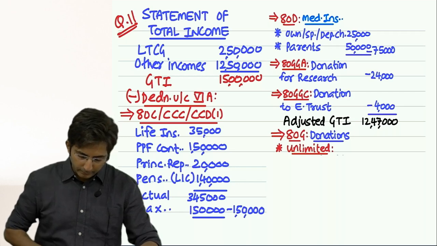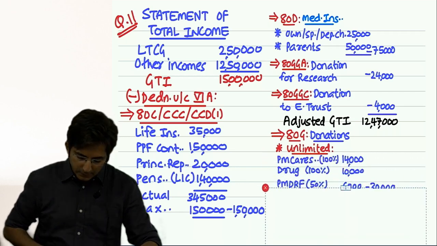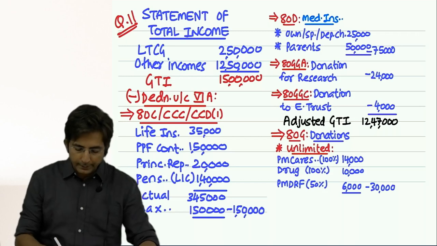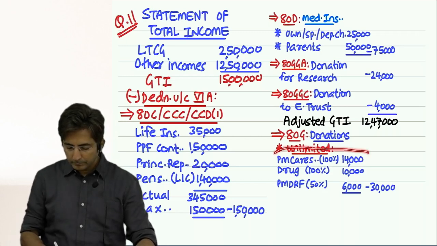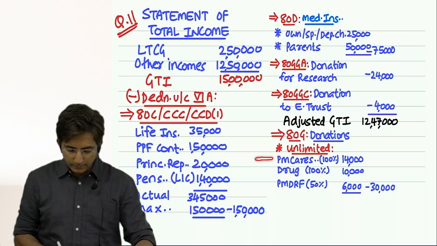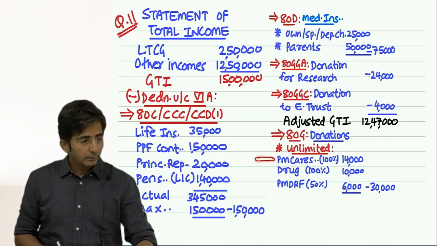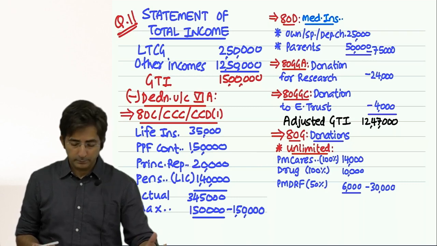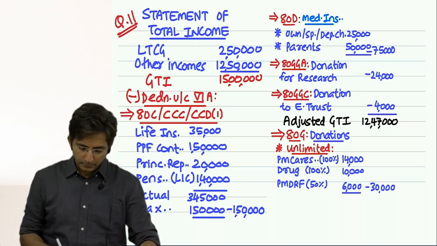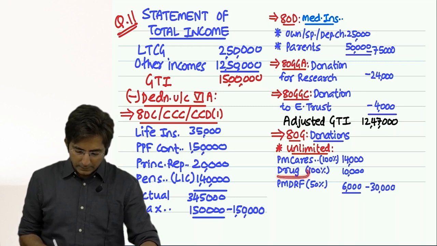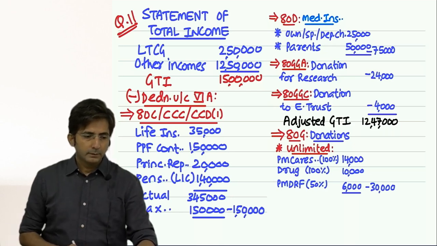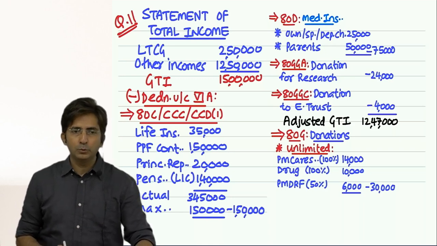I will show you how I have written. I have got less space, so I have written a little congested, in small handwriting. See this: PM Cares Fund. In bracket you show your knowledge, 100%. Amount 14,000. Whatever was given in the question, I have written the full amount. Then I have just written drugs because I have less space. You can write the full name: National Fund for Control of Drug Abuse.